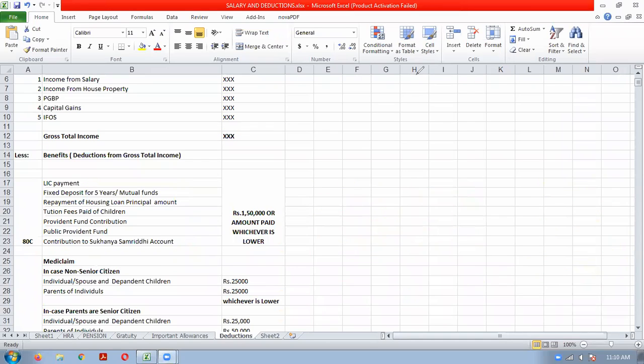Clear? What is the first deduction? 80C. You have to remember the maximum limit for 80C is 1,50,000 or the amount paid, whichever is lower. And what payments are normally covered in 80C? LIC payments, provident fund contribution, which is a popular one, and housing loan principal amount repayment, which is also popular under 80C. Okay, clear? First deduction, everybody.